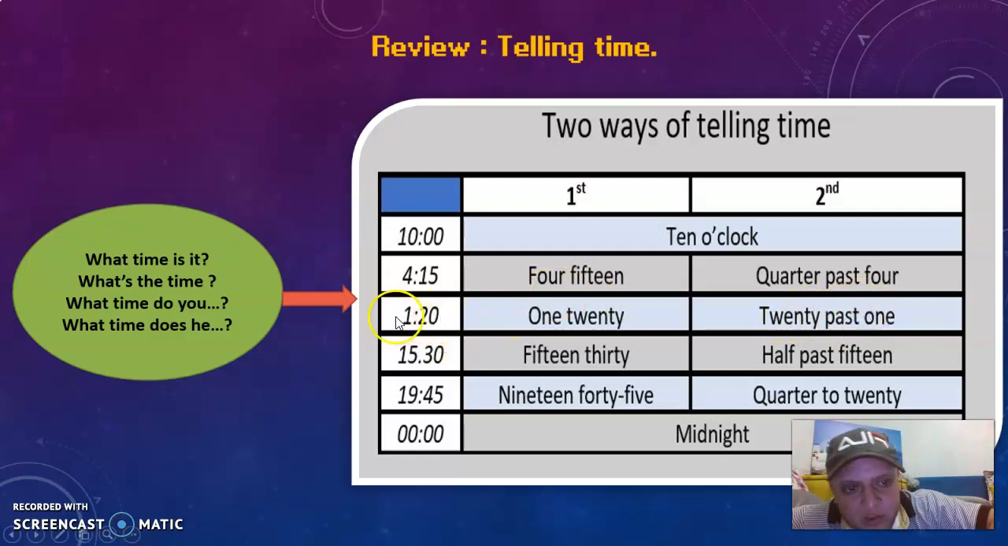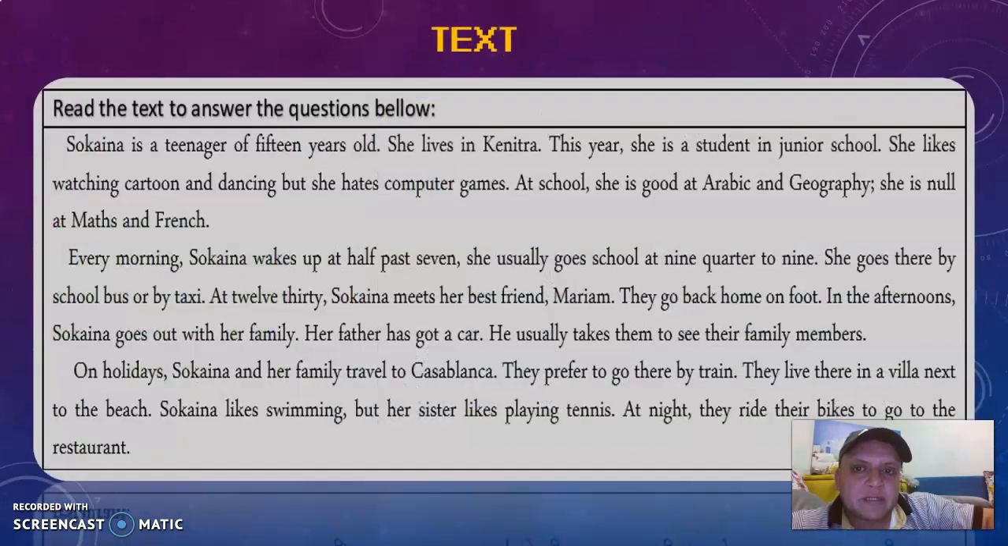20:01. So when we use past or to, we use the minute before the hour. 15:30. Quarter to 20. Okay, 4:15. Look at this: 20:01, and here 15:15, and here we have 20. Here we have either 19:45 for the first way, or quarter to 20. Okay. This is a short review of something we already did.